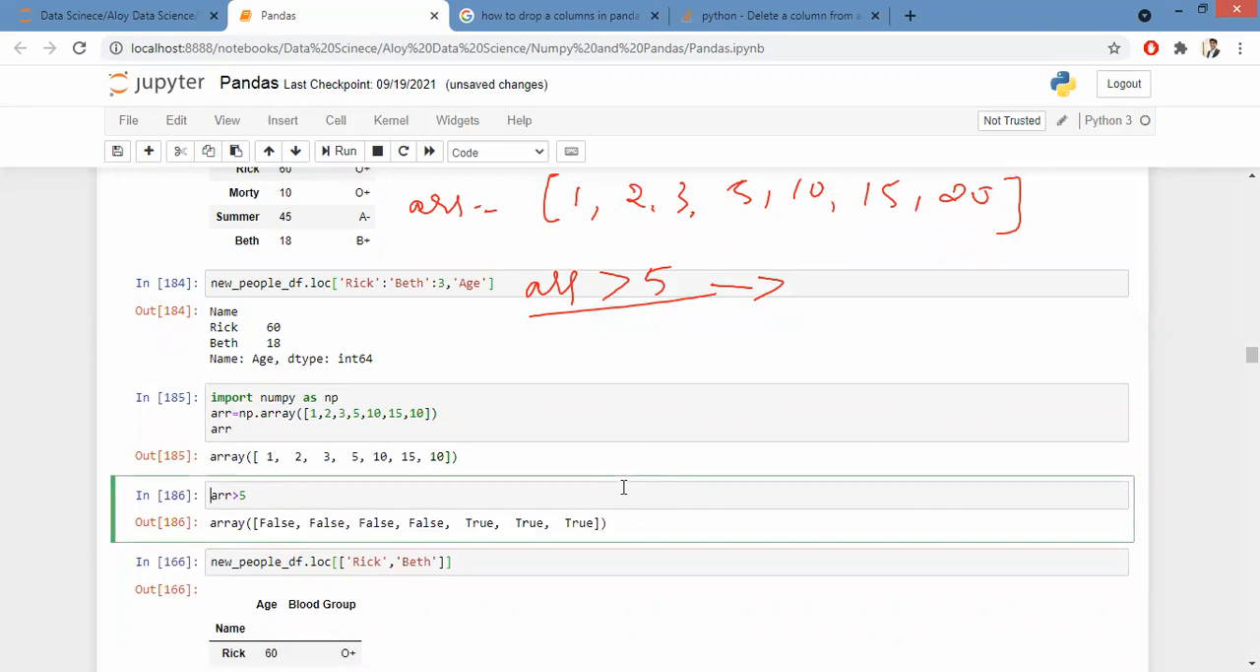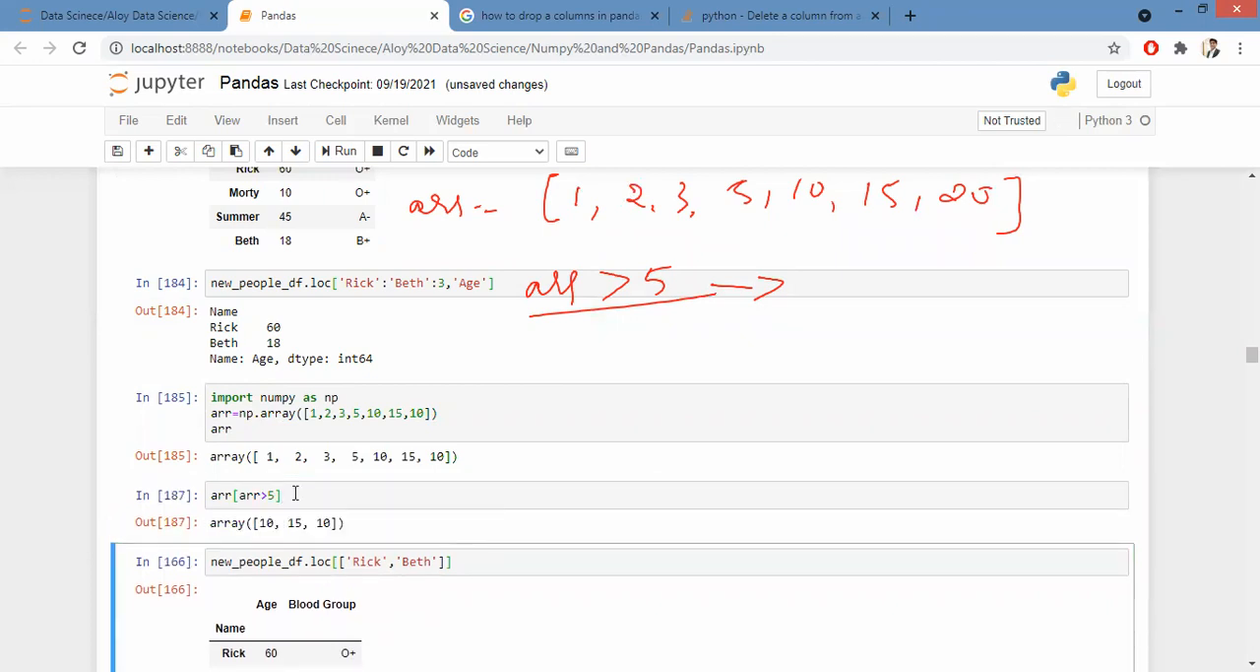Yes, sir. But this is not the output I was looking for. I wanted the numbers. What I did was I passed this function back into my array. Then I got all the true values as my output. So wherever the condition was true, it outputted the numbers.